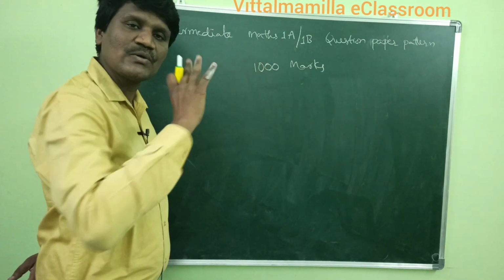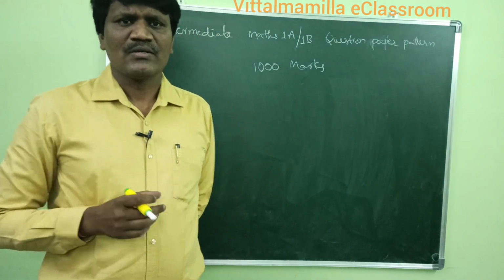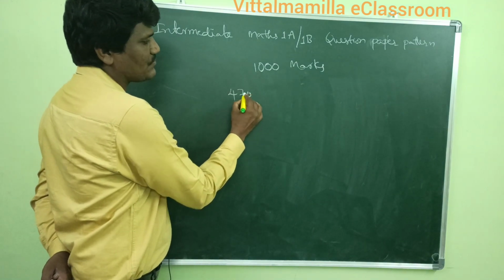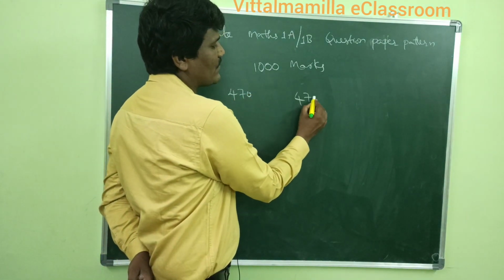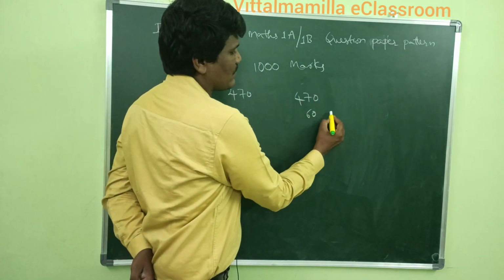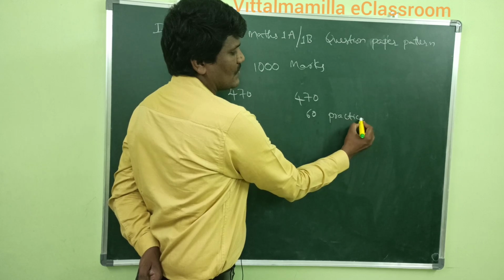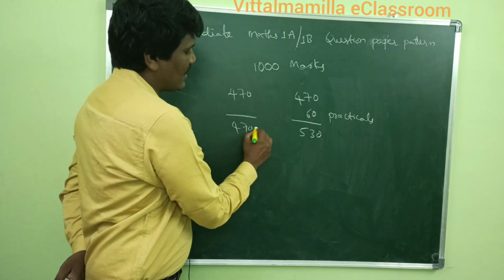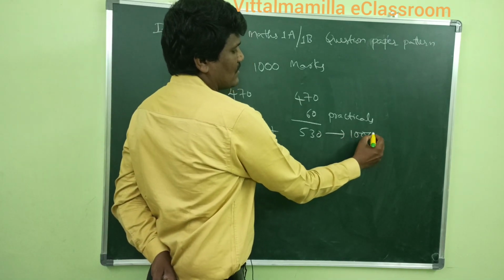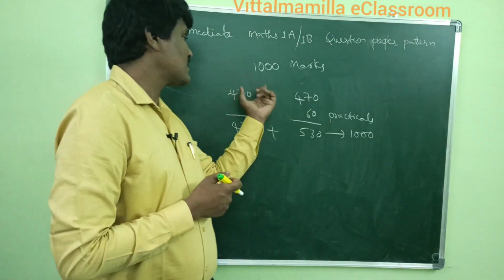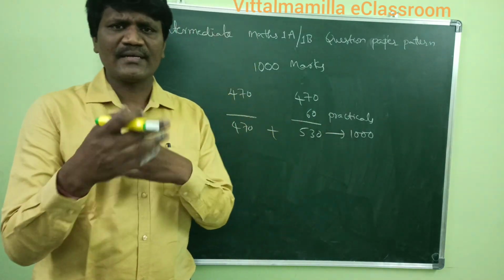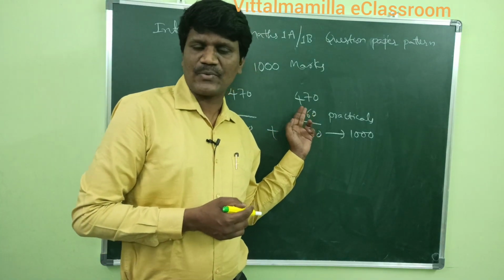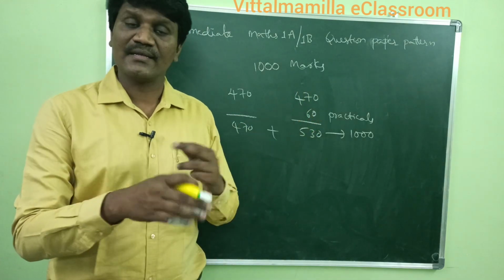First and second year together you will have 1000 marks. For MPC students we have first year 470 marks, second year also 470 plus 60 marks practicals, so 530 marks. So 470 and 530 will be 1000 marks in the intermediate, both first and second year. Now let us see how the marks are divided. The 60 marks are 30 marks for physics practical and 30 marks for chemistry practical in the second year.